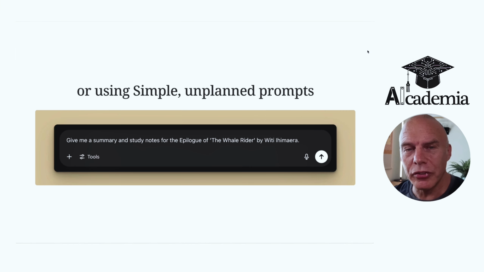The other way in which stage one users tend to prompt is by using simple and unplanned prompts like this one. Give me a summary and study notes for the epilogue of The Whale Rider by Witi Ihimaera. So this is a prose text that I'm teaching at GCSE at the moment, and I'm going to be using this one as a case study as I take you through stages 1, 2, and 3, so you can see how the better the prompt is, the better the output we'll receive. As a starting point, this is absolutely fine, but if you're finding sometimes that you're underwhelmed by the quality of the outputs, it might just be that your prompt isn't quite fit for purpose.